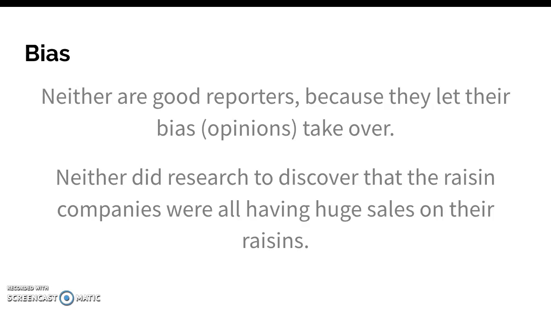When we write and when we read, it's important for us to make sure that bias is not in the equation, unless you're writing something like a persuasive essay. But even when you write about your opinions, you have to back up that information. Otherwise, is it really you telling someone something that's true, or just sort of venting?